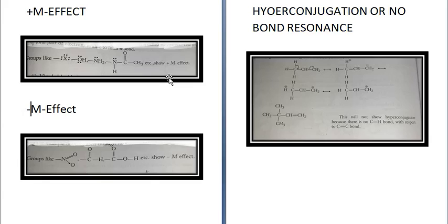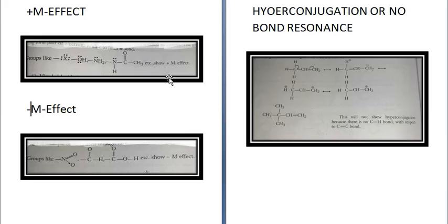Now, vinyl chloride is more stable than ethyl chloride because of the resonating structures of vinyl chloride. Vinyl chloride is CH2CHCl, and ethyl chloride is CH3CH2Cl. So vinyl chloride, because it has a double bond, shows resonating structures and it is more stable. Similarly, phenol is a benzene ring to which OH is attached. It also shows a number of resonating structures. So due to the plus M effect of the OH group, the ortho and para positions acquire a negative charge, and that is also more stable.